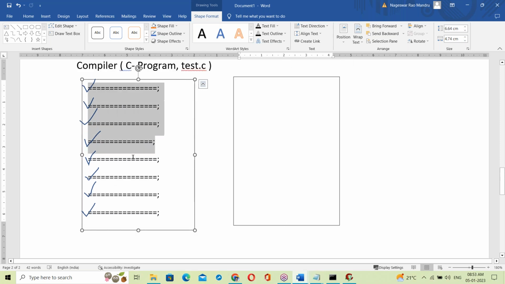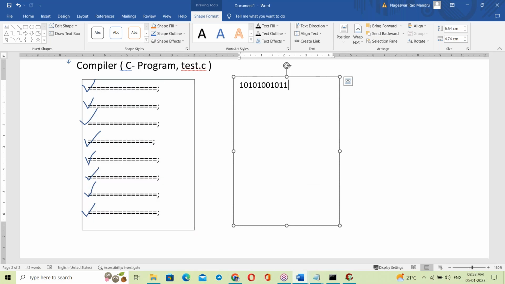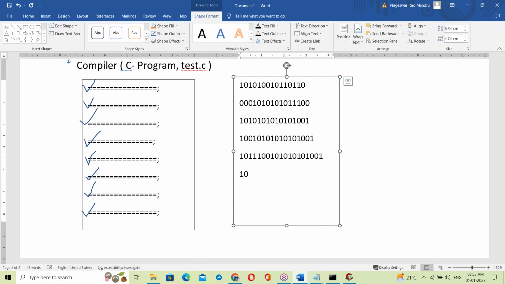Top to bottom, all the statements convert into binary format, like zeros and ones. All this code converts into binary format, zeros and ones.